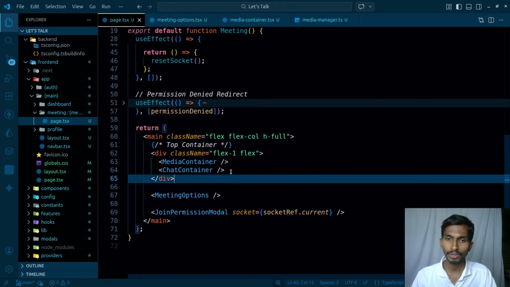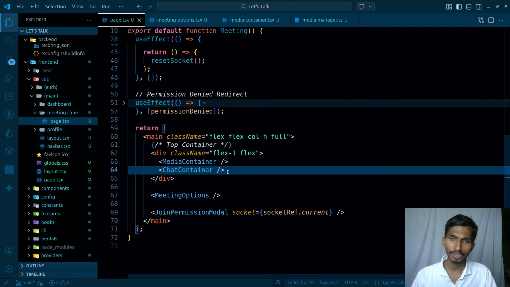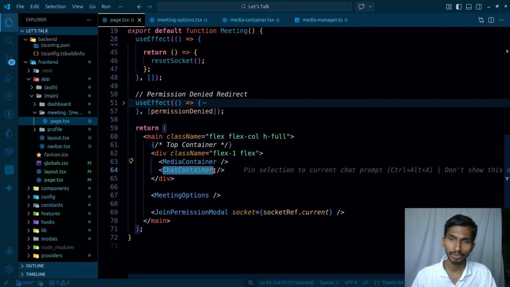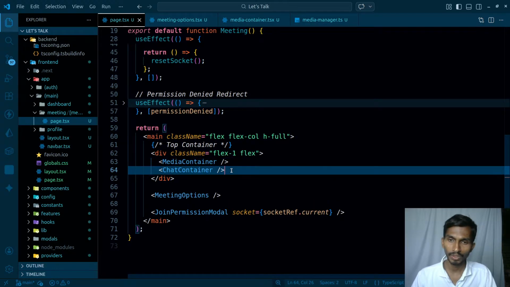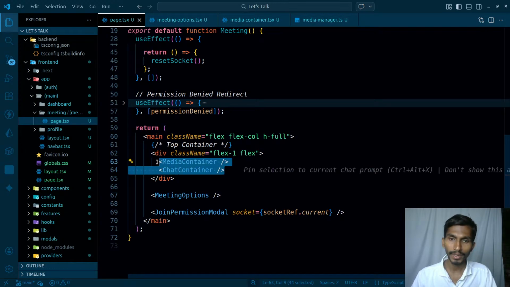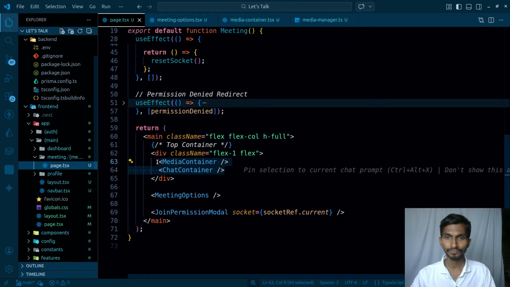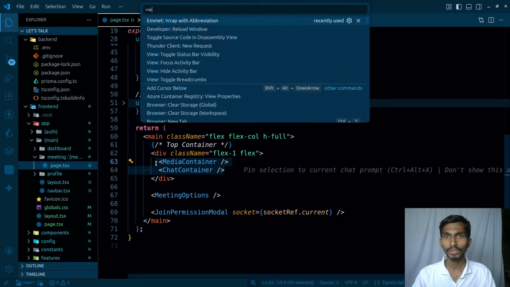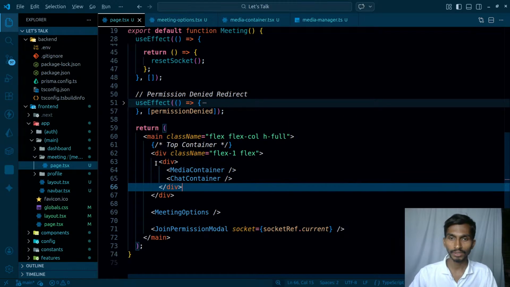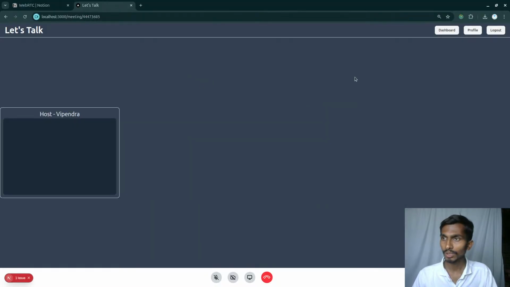So coming back to this, in this particular section I have this media container, I have this chat container. They should be like this only. And what I'm actually going to do is wrap them in a div first of all. So Control Shift E, I'm gonna be wrapping both inside a div. So Control Shift P, I'm gonna be wrapping them inside a div. So this is how they are gonna be wrapped.